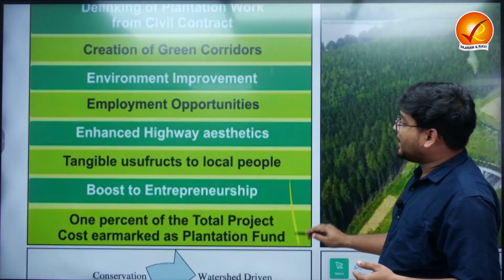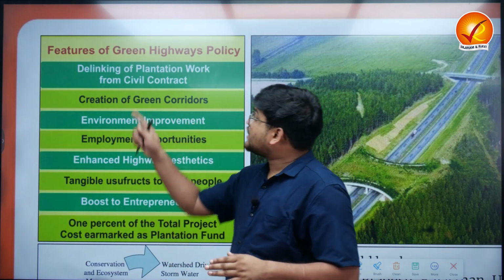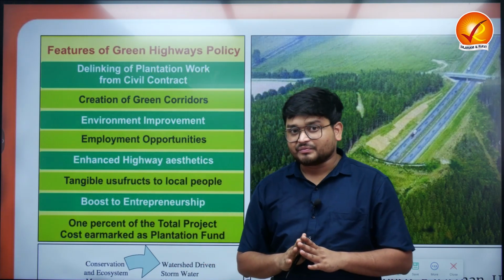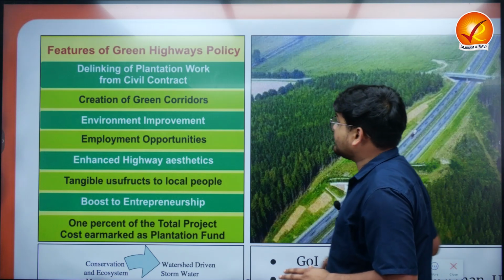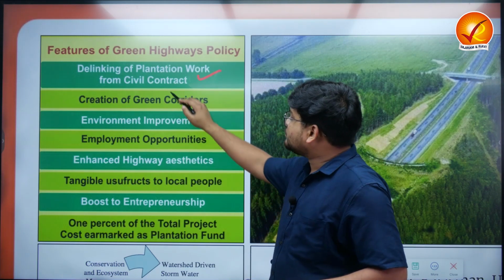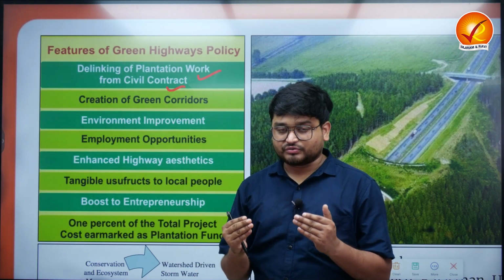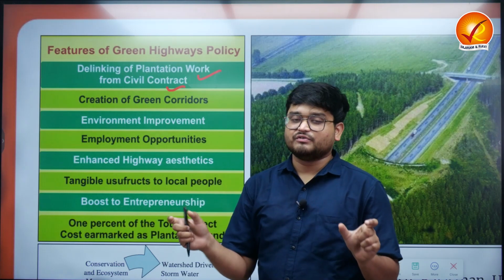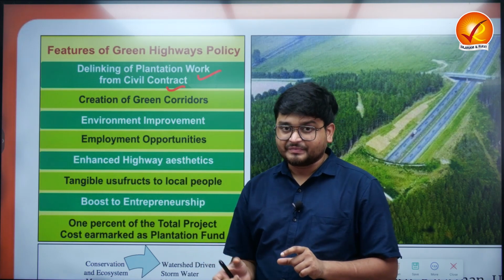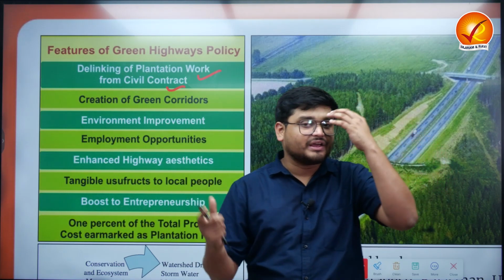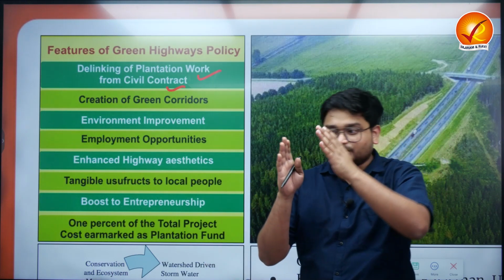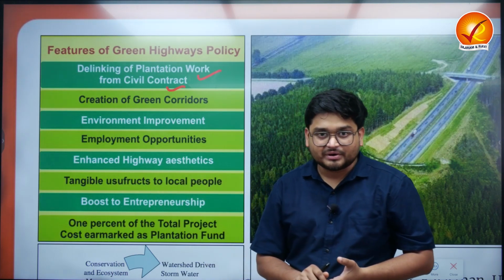Now, we can understand that we already have a green highways policy in India, which is trying to delink the plantation work from the civil contract. Because we have to understand that whenever a particular highway is awarded to a particular contractor, that contractor has some obligations to afforest some stretch of the highways over a period of time, right?